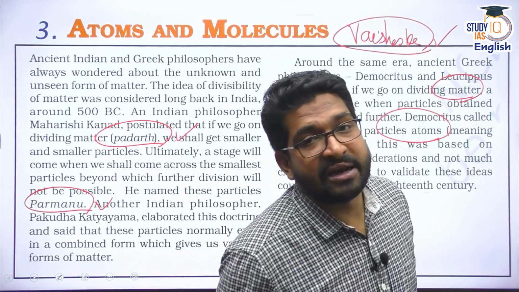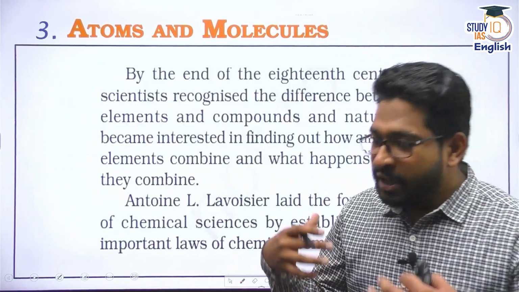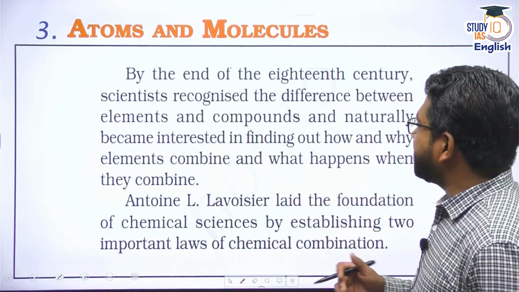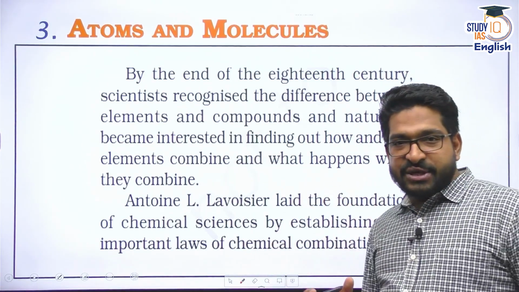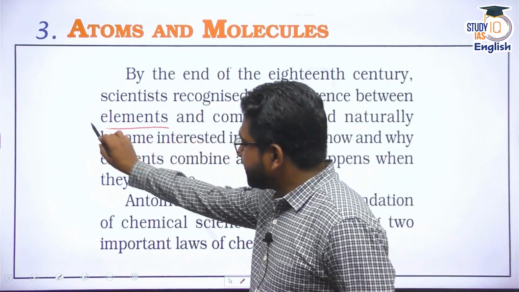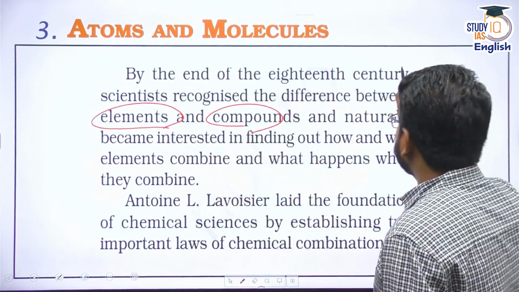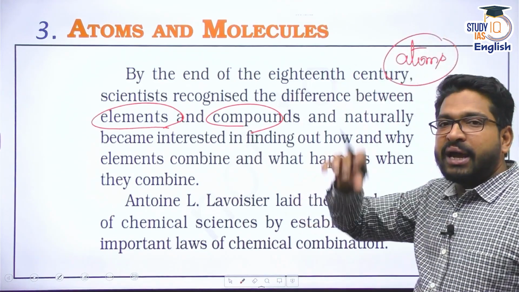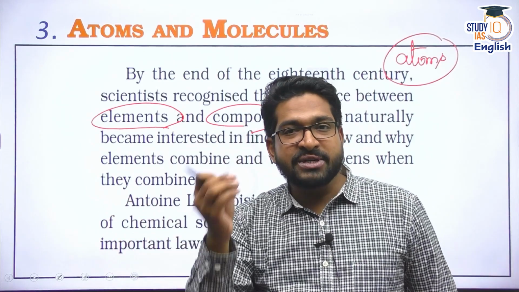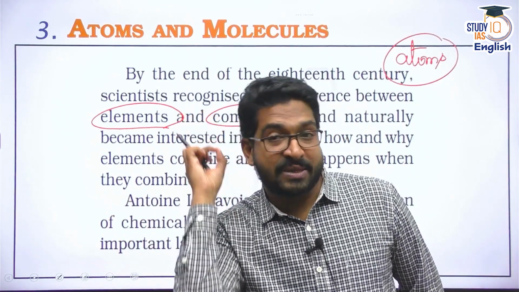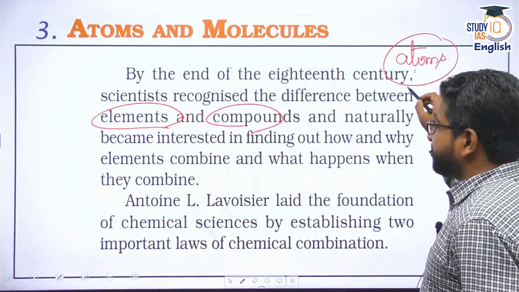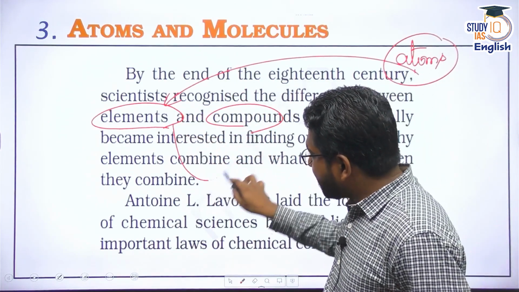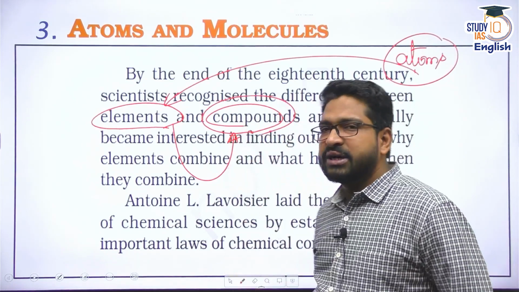But in the modern era, with the development of science and technology, new kinds of equipment and different testing methodology, by the 18th century, scientists recognized that there is a difference between something called elements and compounds. They established that, of course, the smallest unit is something called an atom, and many atoms make pure substances. We discussed what elements are. Elements are atoms of pure substances. So when more atoms join, they form elements. And different elements can react and form some sort of a compound having different characteristics.